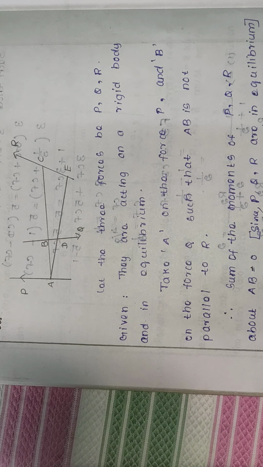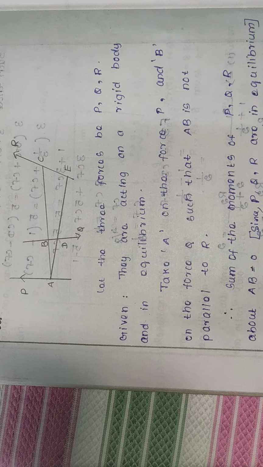Then the second case: if P and Q are not parallel, they intersect and meet at O. Therefore, by the parallelogram law, the third force must pass through O. The point where forces meet is called the concurrent point. Here, if they are not parallel, they will intersect.